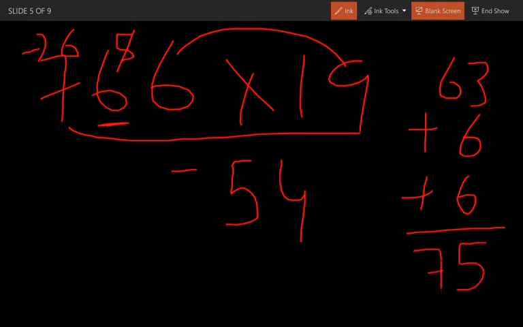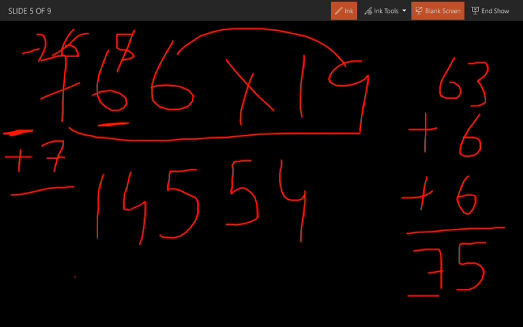So write down 5 over here, and you have to shift this 7 to the next number, but here there is no next number. The last number is 7. So add the carry for this 7 only. So the previous carry 6 is going to get cancelled, and add these both. 7 plus 7 is going to be 14. So the answer is 14554. I hope you understood. Now let's just see another problem.